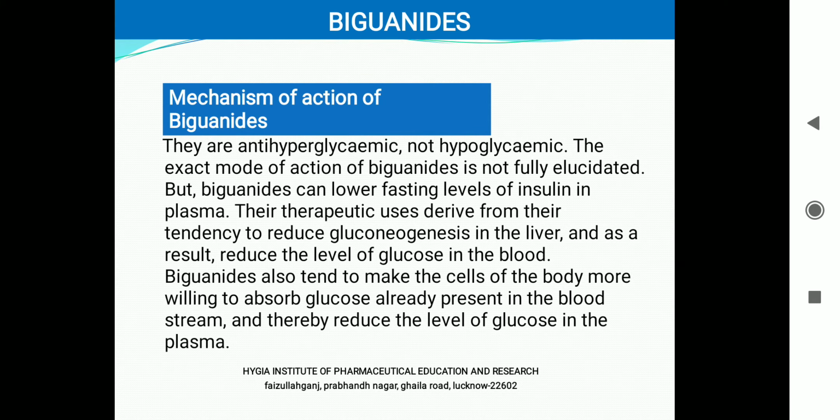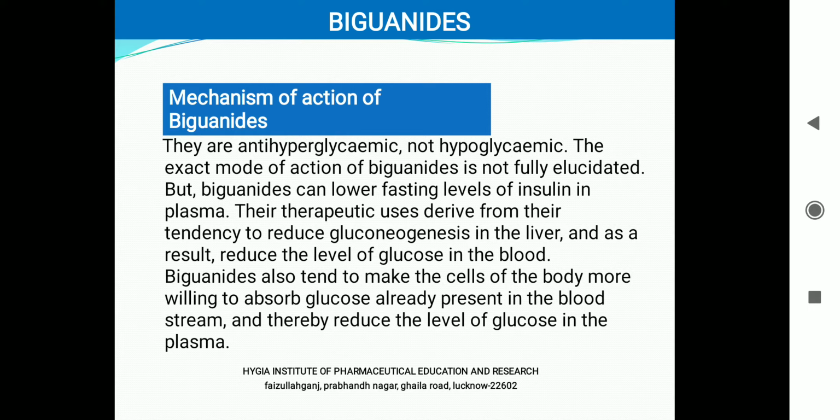Now coming to the biguanides. What is the mechanism of action of biguanides? Biguanides are anti-hyperglycemic, not hypoglycemic. That means if there is a rise in the blood sugar level, then only biguanide will be acting.